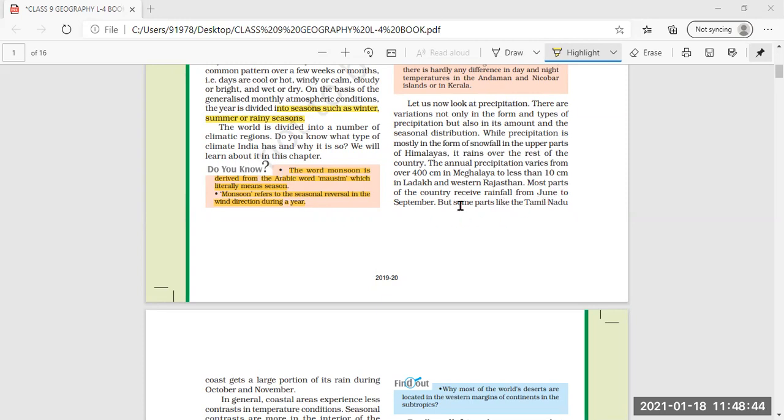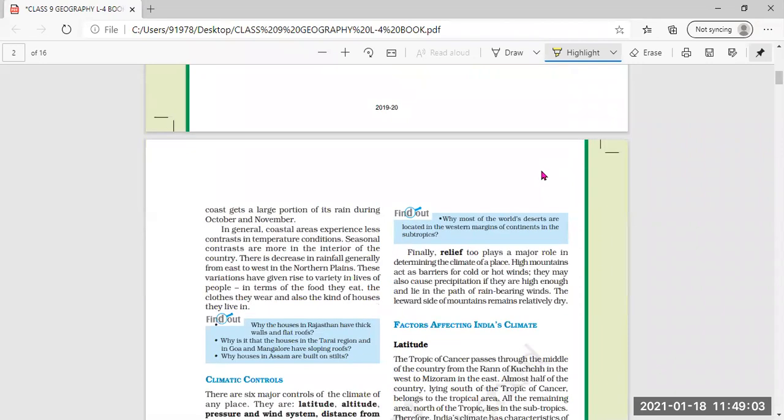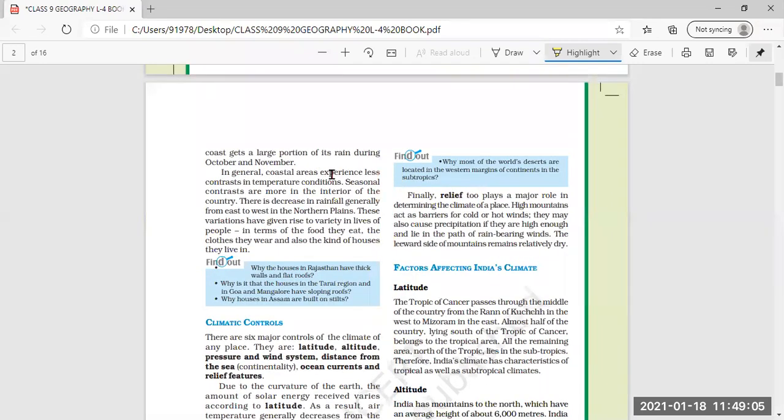Now most parts of our country receive rainfall from June to September. So in our country, in which months do we receive most of the rainfall? In the months of June to September. But some parts like the Tamil Nadu coast get a large portion of their rain during October and November. So near Tamil Nadu we can see mostly the rainfall is during October and November.